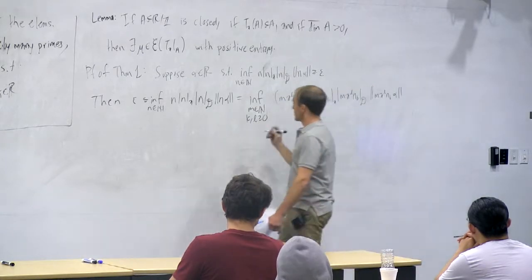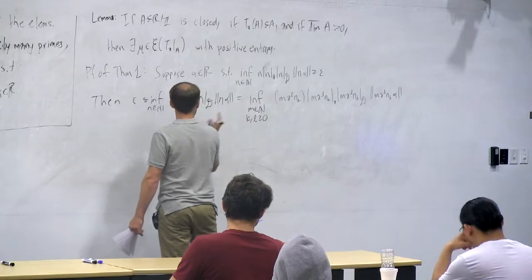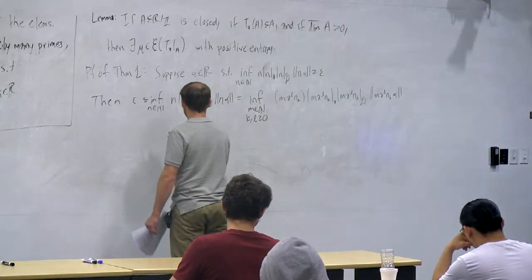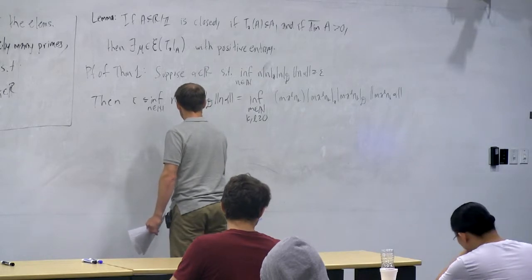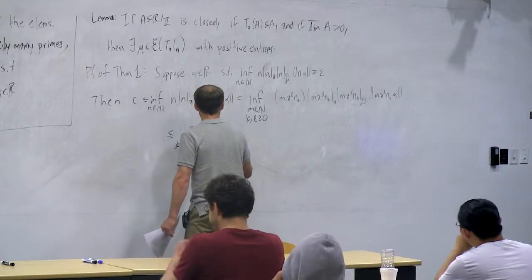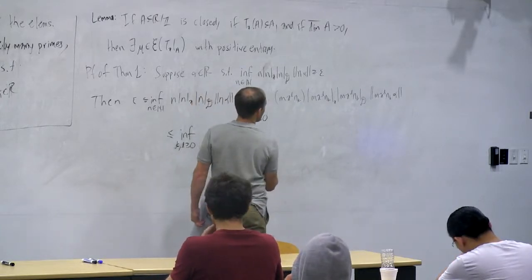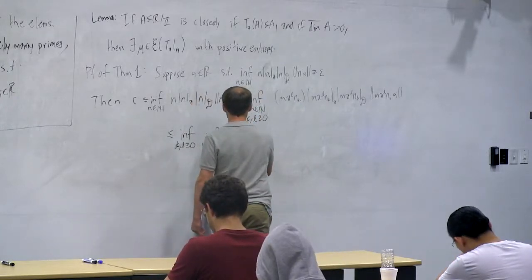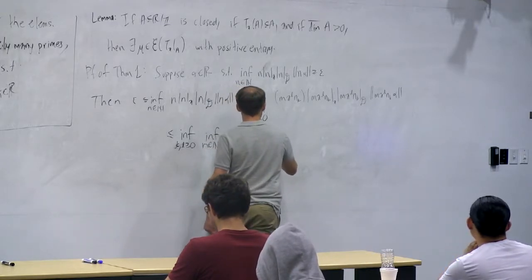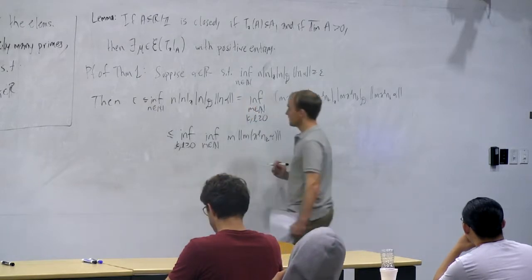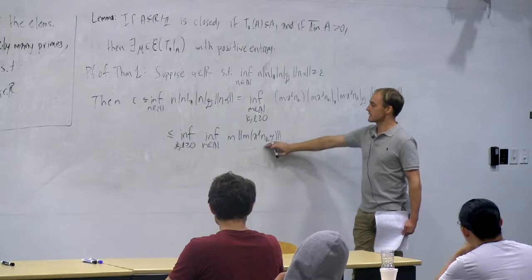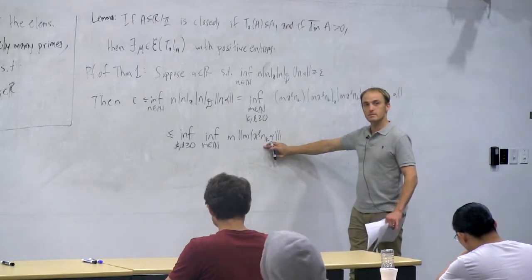So when I combine that information together, I get that this infimum is bounded above by the infimum over k and l bigger than or equal to 0 of the infimum over natural numbers m of, now let me just be a little bit careful here, m times distance to the nearest integer of m a to the l nk alpha. OK? nk is the kth element of my pseudo-absolute value sequence.